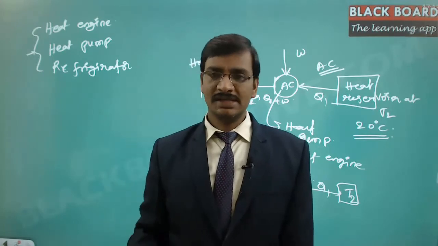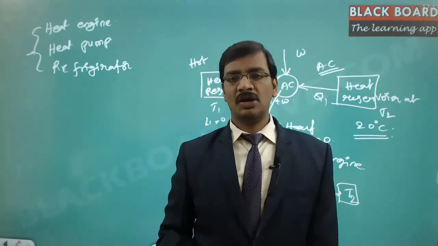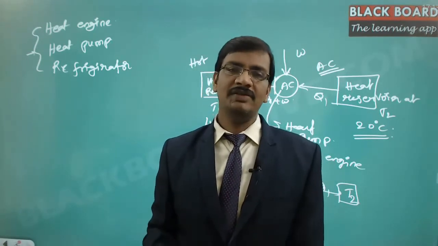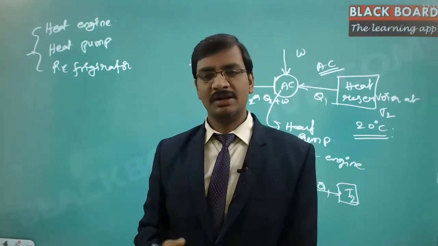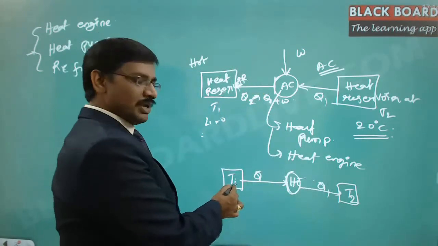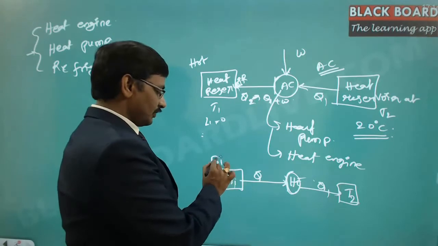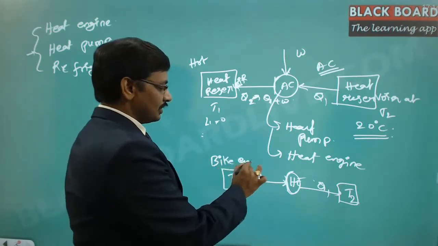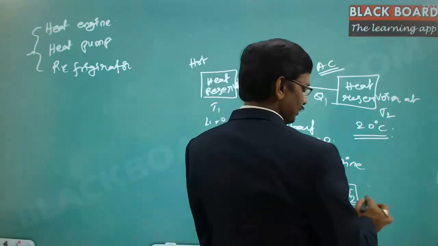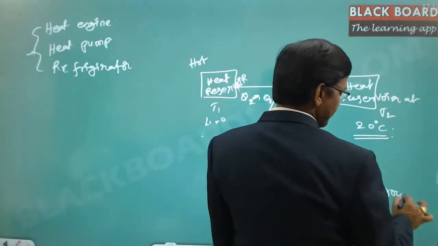That's why if you put your leg on the silencer, you automatically feel it is very hot, right? Why? Because a very high level of heat is generated and the temperature is also very high. Hence this is the bike engine temperature, and this is the surrounding atmosphere temperature.